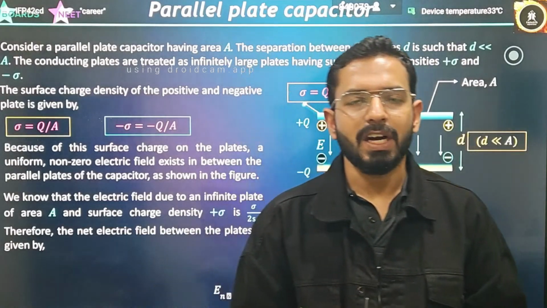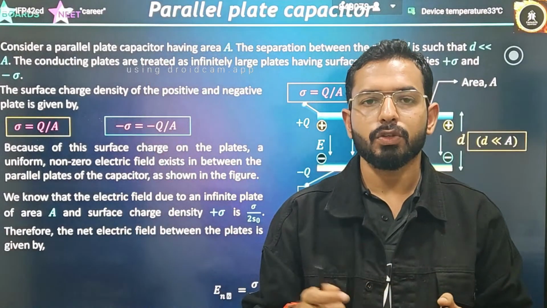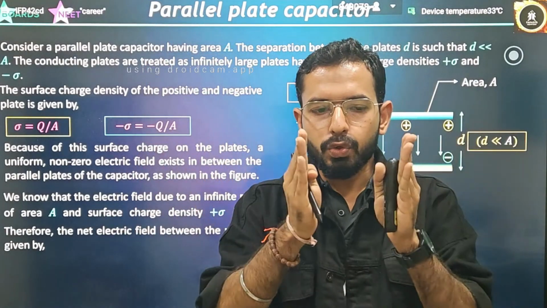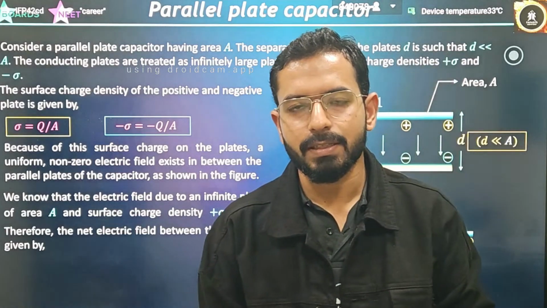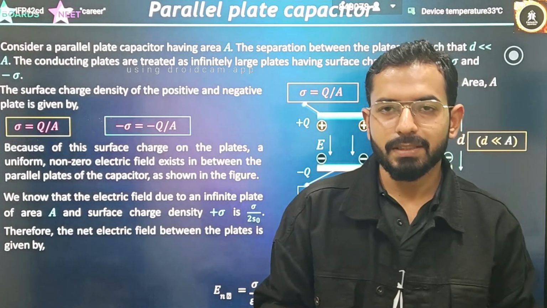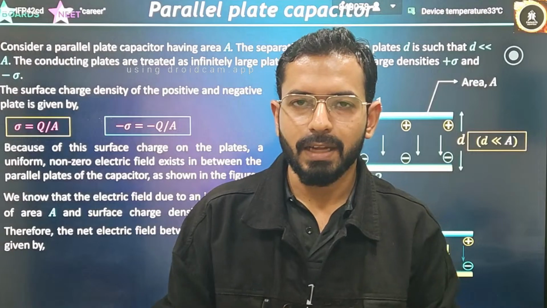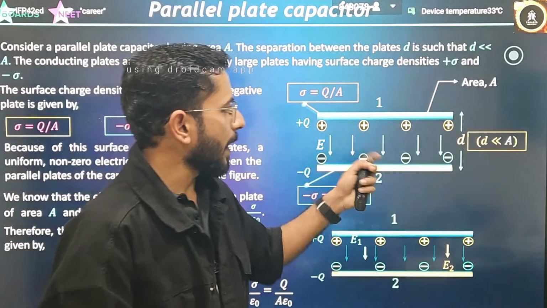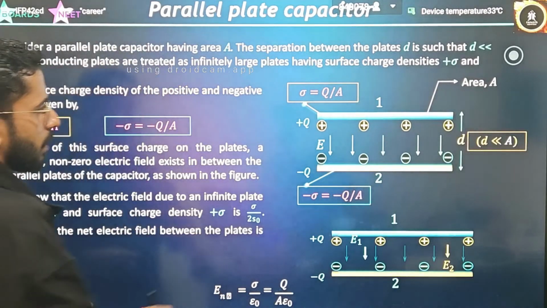In an isolated system, what happens? The capacitance of the body is very less. So to increase the capacitance, we bring two bodies, two isolated systems together, and then the capacity increases. That is more helpful for us. That's why we use two conductors as a pair, which we define as a parallel plate capacitor.